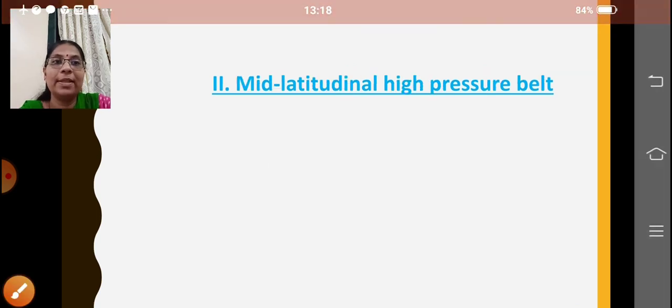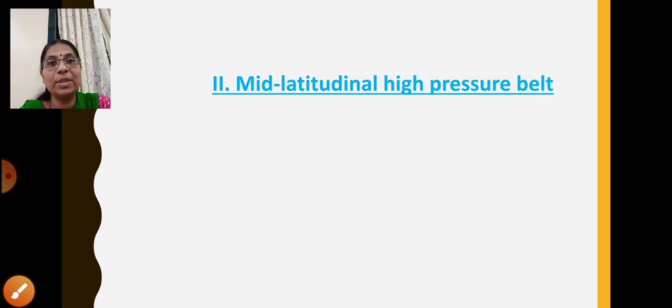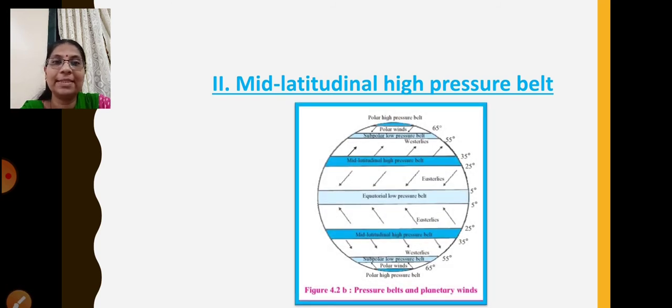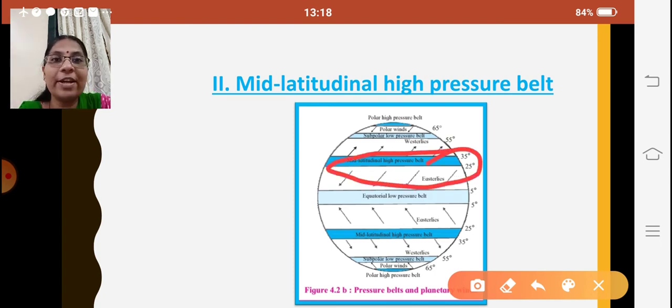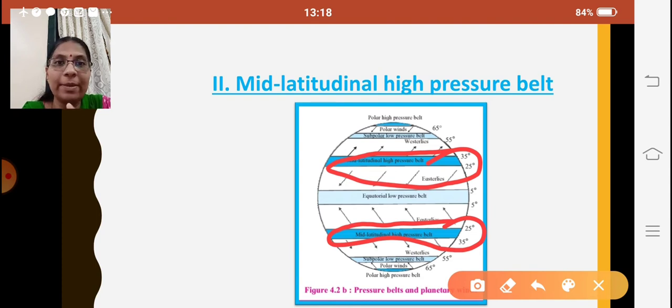Then the second one, the mid latitudinal high pressure belt. Where do we have these belts? We have them over here, at 25 to 35 degrees north and 25 to 35 degrees south latitudes, in both the hemispheres.